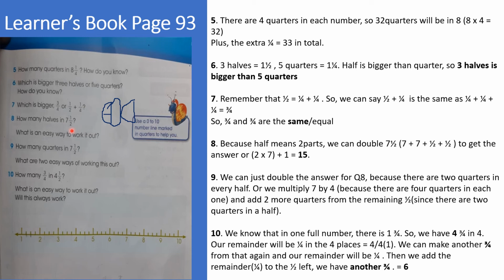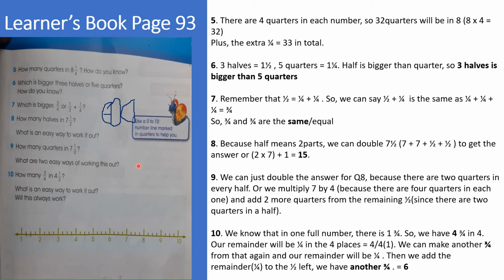Now number 9. It says how many quarters do we have in 7 1/2? Do you notice it's the same thing? This one is asking for how many halves in 7 1/2. This one is asking for how many quarters in 7 1/2. What do we then do? Since this one is half and we have 15 in it, this one is asking for quarters.